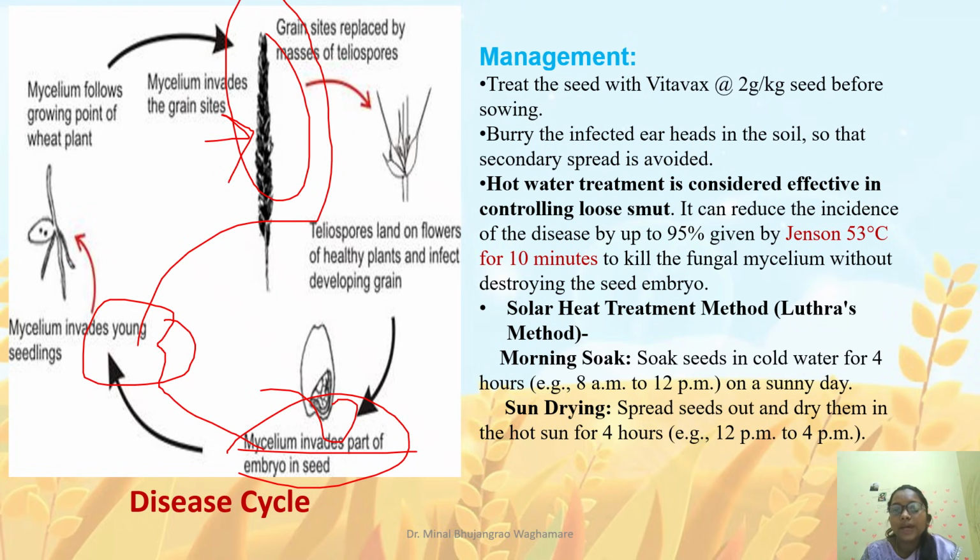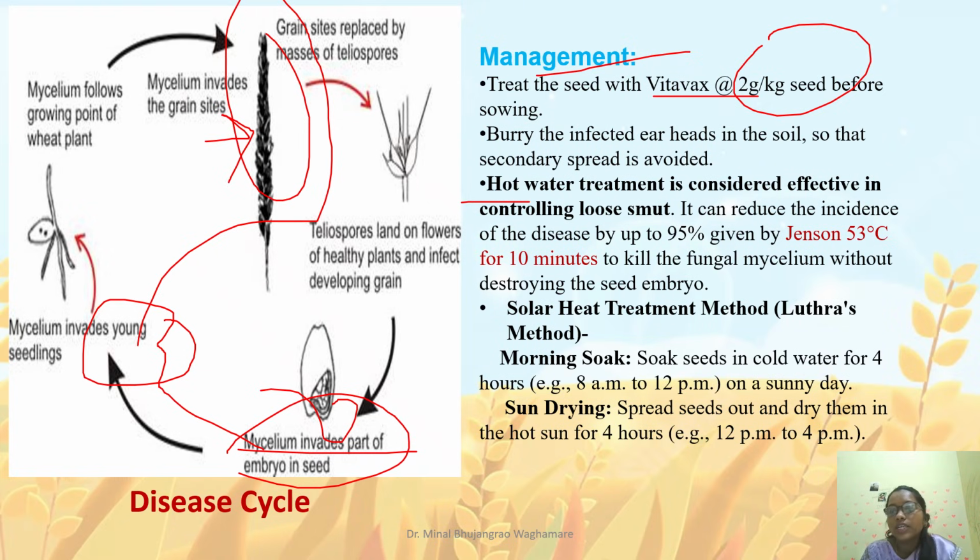So coming to the management for smut disease, Vitavax is a major fungicide for management. We can do seed treatment with Vitavax, that is 2 gram per kg before sowing. Another important management is hot water treatment, because we have seen that loose smut is an internally seed-borne disease.